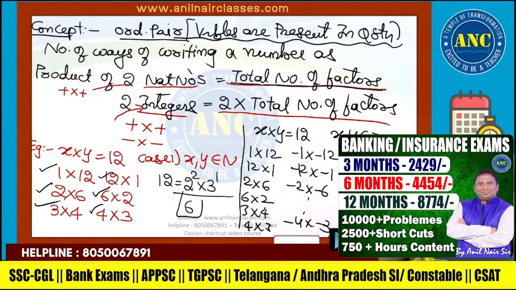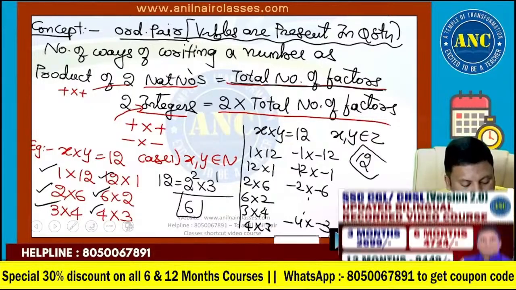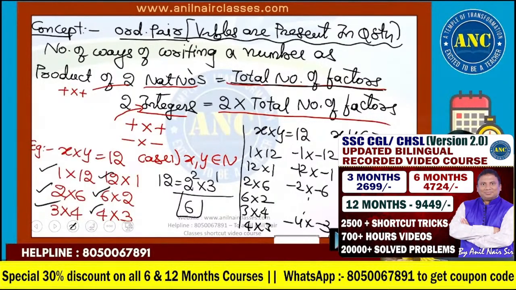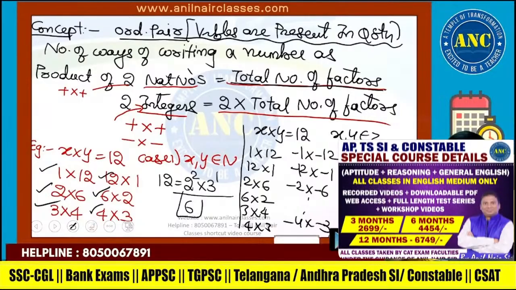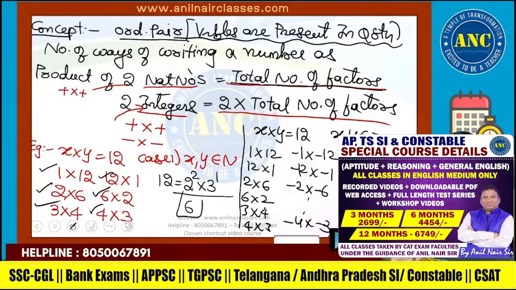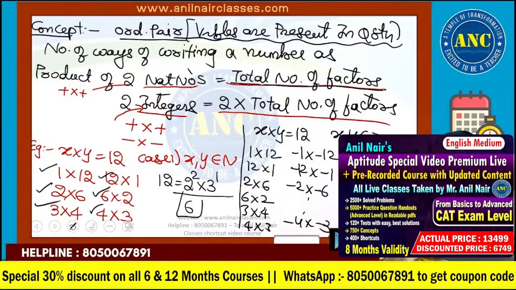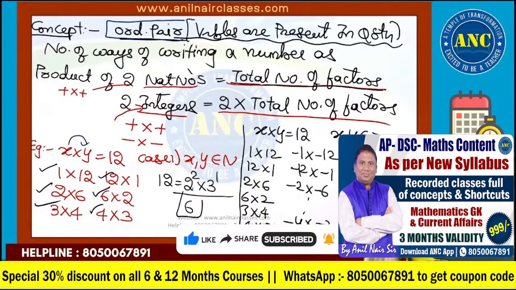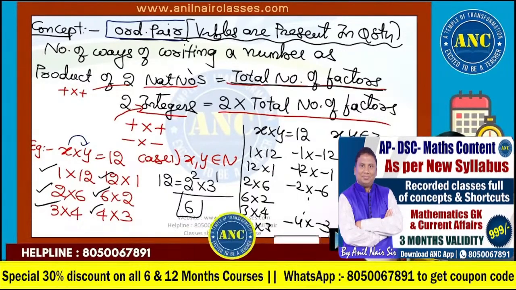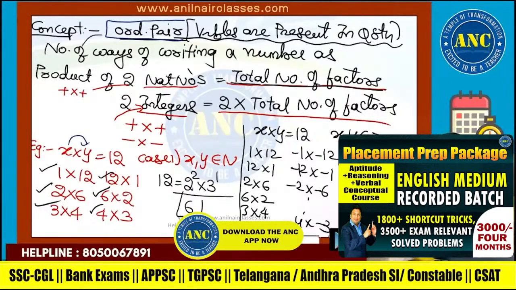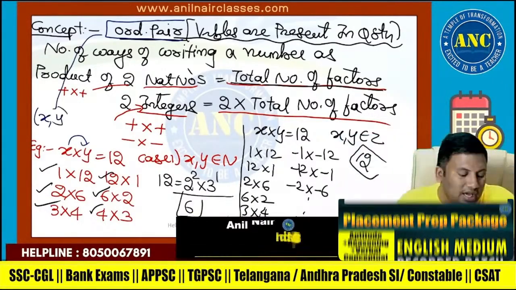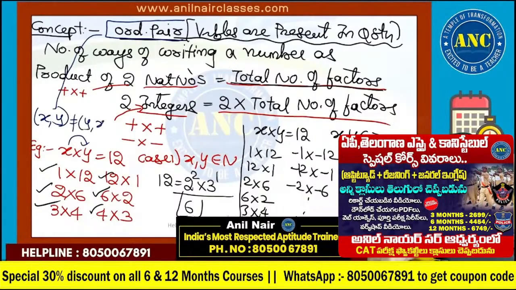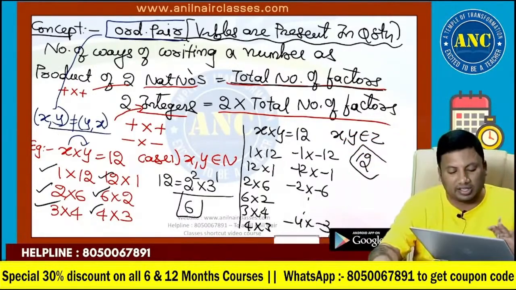This slide is of extreme importance to you, sir. Extremely important slide. Number of ways of writing a number as a product of two natural numbers is the total number of factors. Positive into positive. x and y are variables. Ordered pair means the way in which the variables are written matters. Writing 1 first and then writing 12, versus writing 12 first, then writing 1. Order matters. In simple language, for an ordered pair, (x, y) and (y, x) are both not equal.